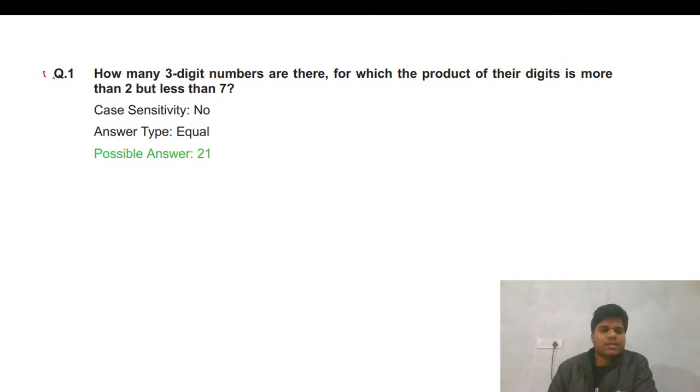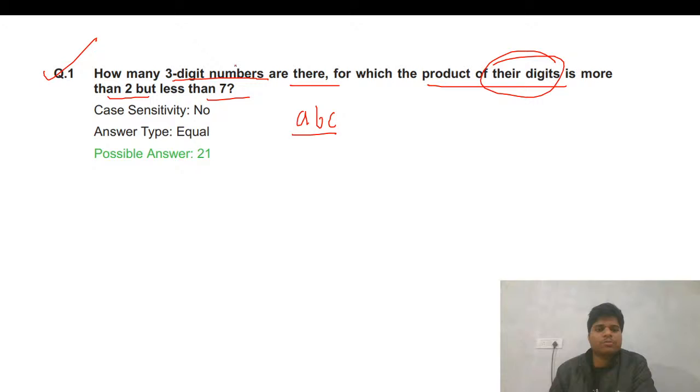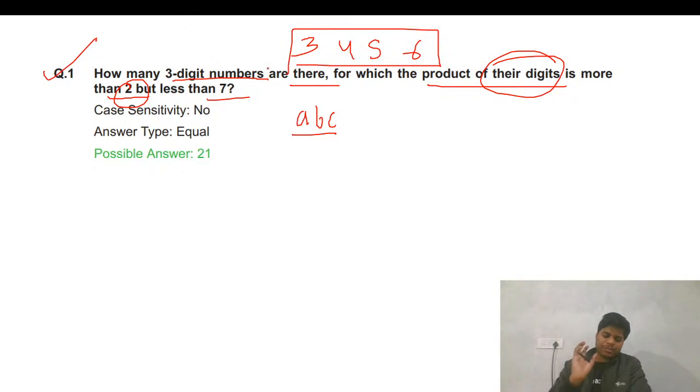Let's discuss: how many 3-digit numbers are there for which the product of the 3 digits is more than 2 but less than 7. So these are 3-digit numbers, and the product of their digits is more than 2, that means 3, but less than 7. So that means 3, 4, 5, 6. Up to this we can take. Product can be 3, can be 4, can be 5, can be 6.